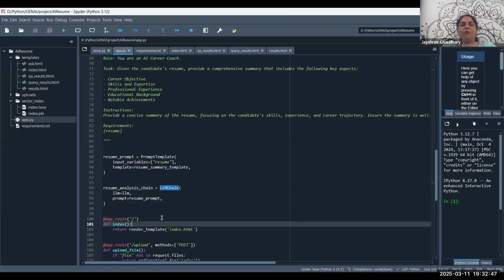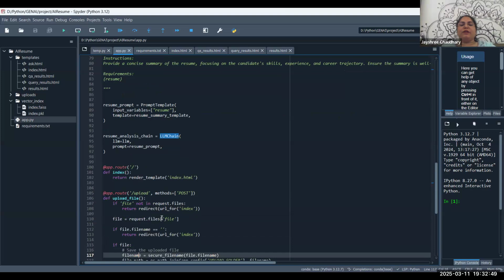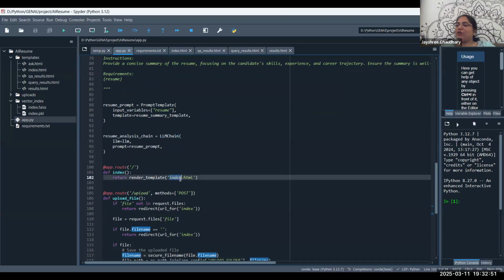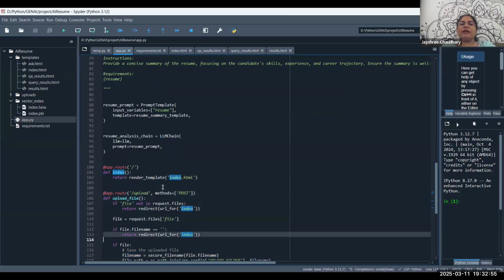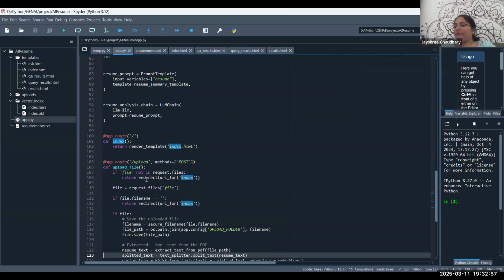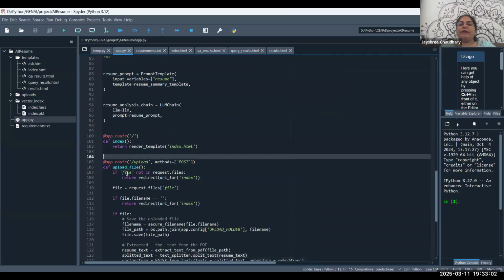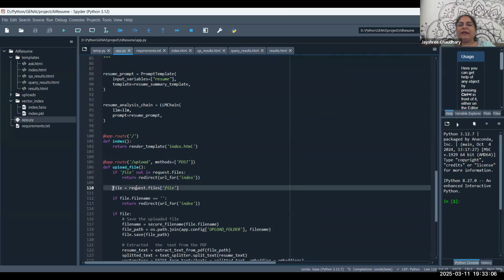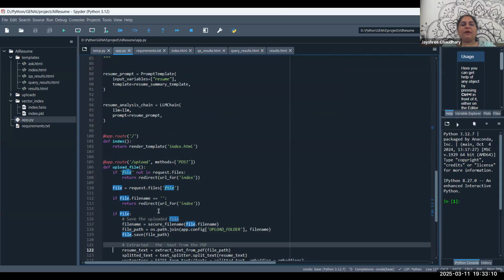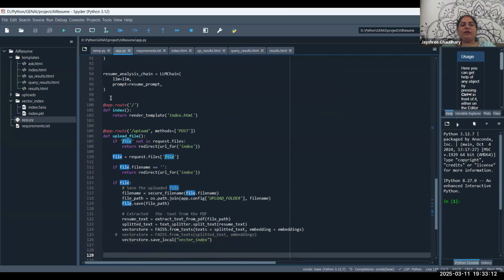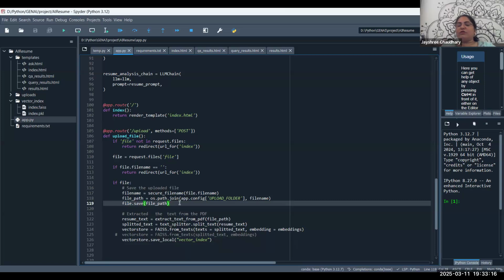Okay. And now when somebody accesses this, it will show the index.html page. In the index.html page, the very first operation that the user does is upload. He has to upload the resume first, right? So when he uploads, what it does is check whether the file is present. Then it will take that file and call the method. You can see, I have shown you that function. It will call this save file. That file is also saved.